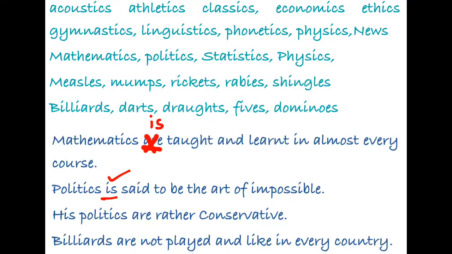I told you earlier that some of these words can be plural in some special contexts, and this is one of those contexts in which politics becomes plural. His politics means his political views.